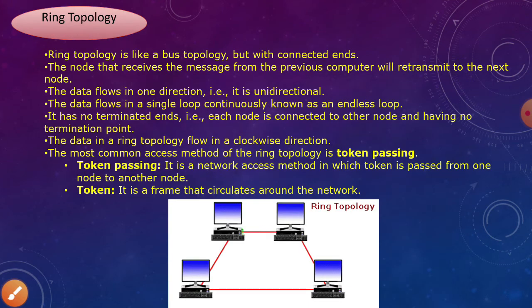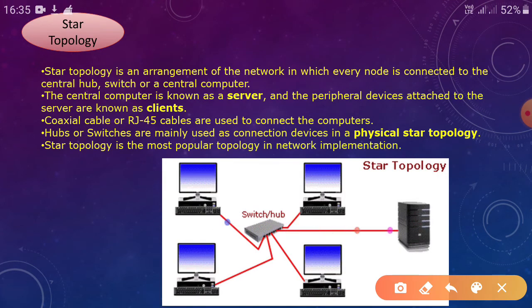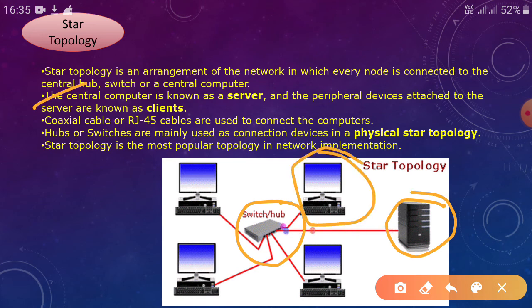We know the central computer is known as the server, and the peripheral devices attached to that server are known as clients. So you can say that this switch or hub is acting as a server, and all these devices are acting as clients.